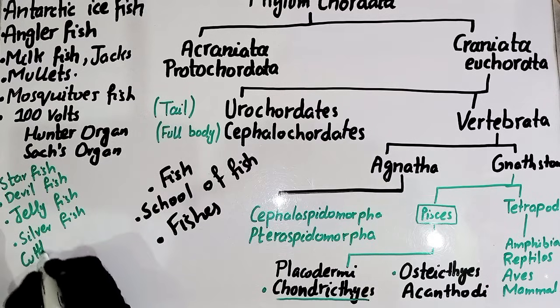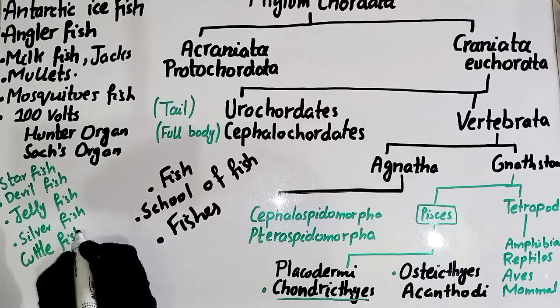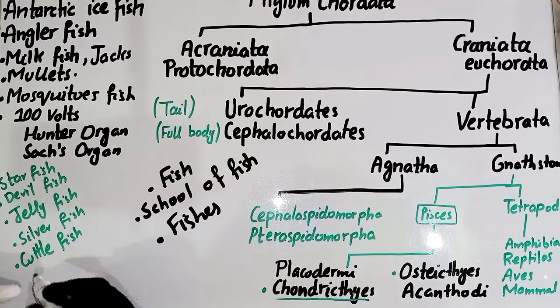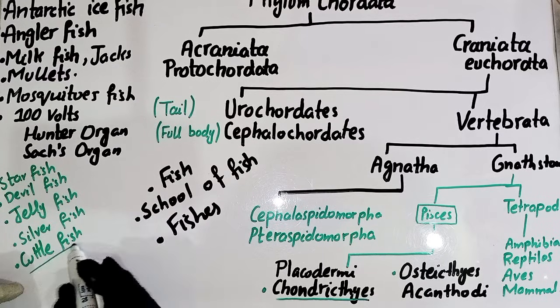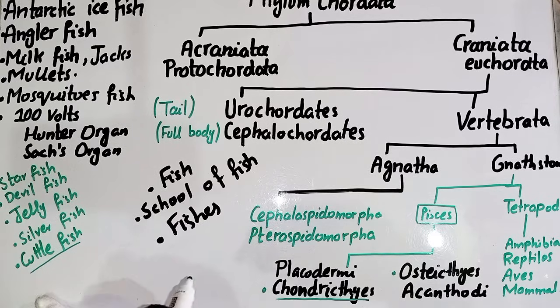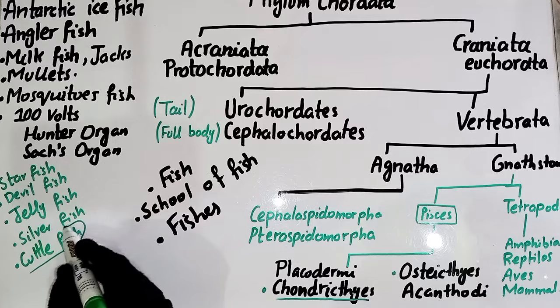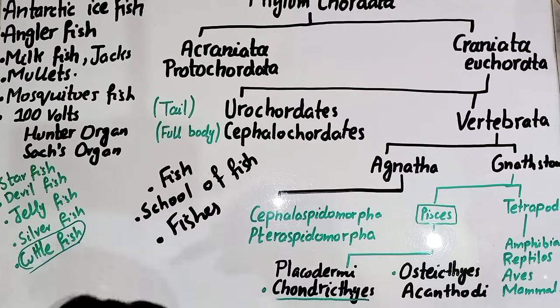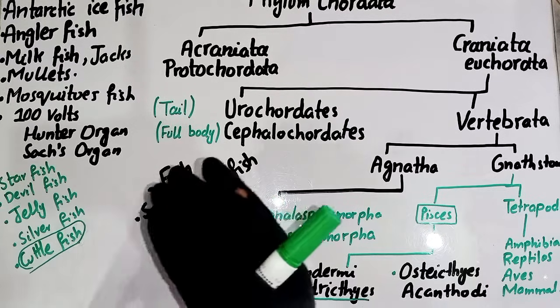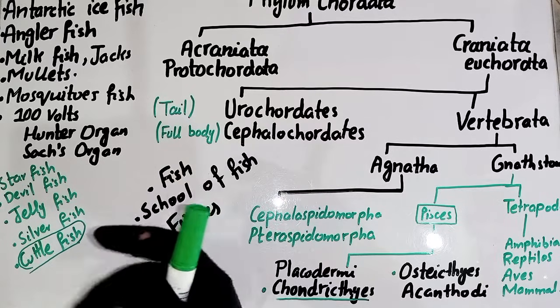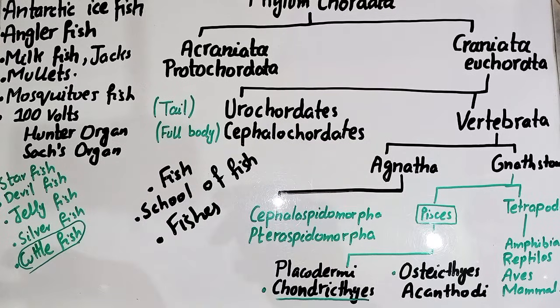So that's why I have noted these down, so that you do not get confused. Next one is the cuttlefish. Cuttlefish also belongs to the phylum Mollusca. Its other name is sepia, and sepia has the cuttlebone, which is actually the internal shell present only in the cuttlefish.